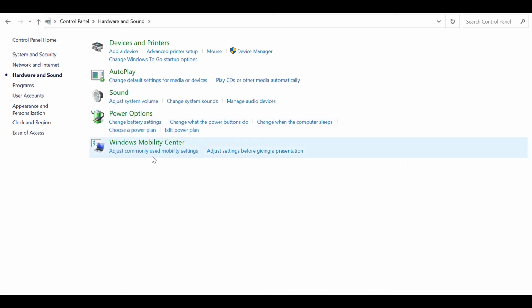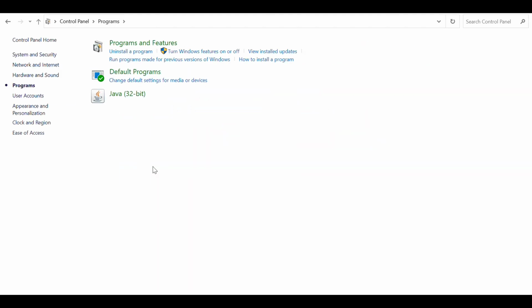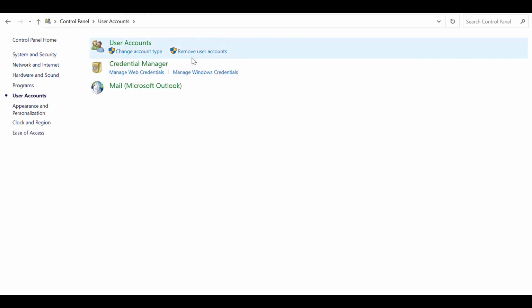Windows Mobility Center: adjust commonly used mobility settings. Programs and Features: uninstall programs, turn Windows features on or off, and view installed updates. Default Programs: change default settings for media or devices. User Accounts: change account type, Credential Manager, manage web credentials.